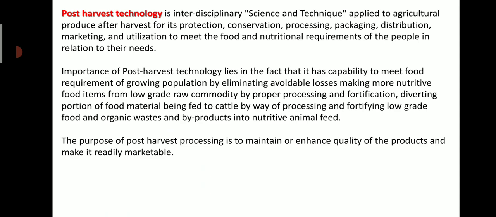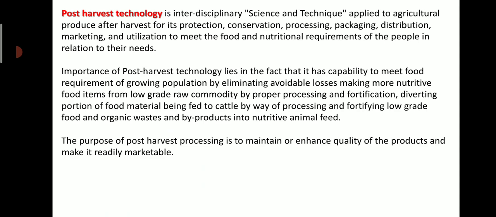Now let us see post harvest technology, which is an interdisciplinary science and technique applied to agriculture produce after harvest for its protection, conservation, processing, packaging, distribution, marketing and utilization to meet the food and nutritional requirement of the people in relation to their needs. So post harvest technology is most popular today for this purpose. It is used for protection, conservation, processing, packaging, distribution, marketing and utilization of our harvested crop.